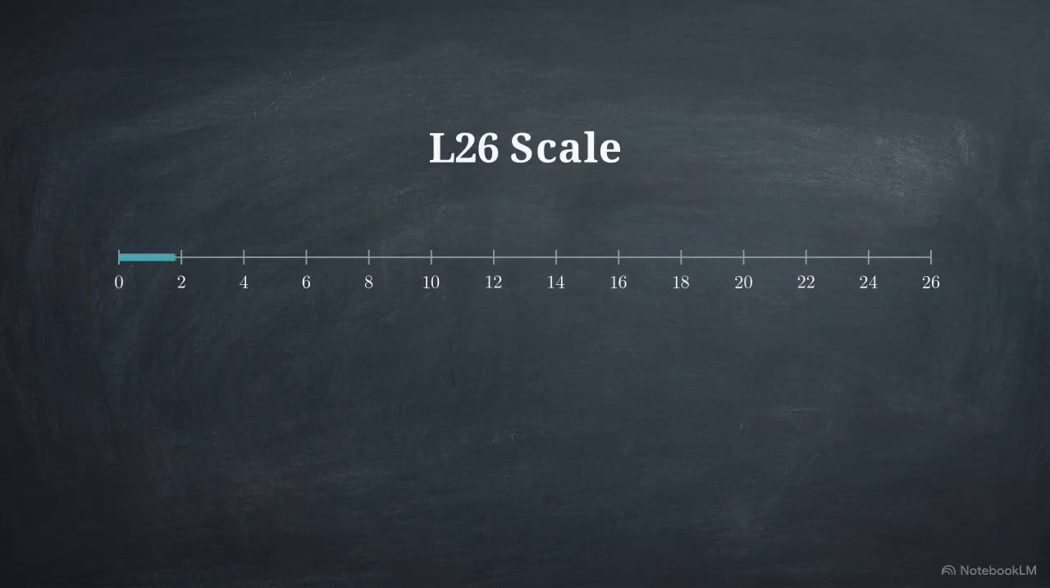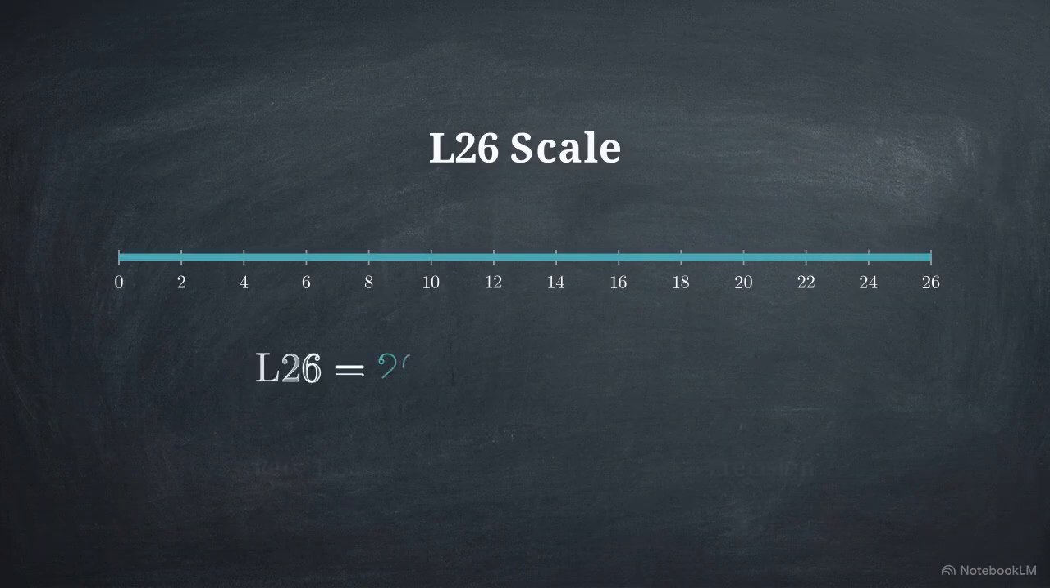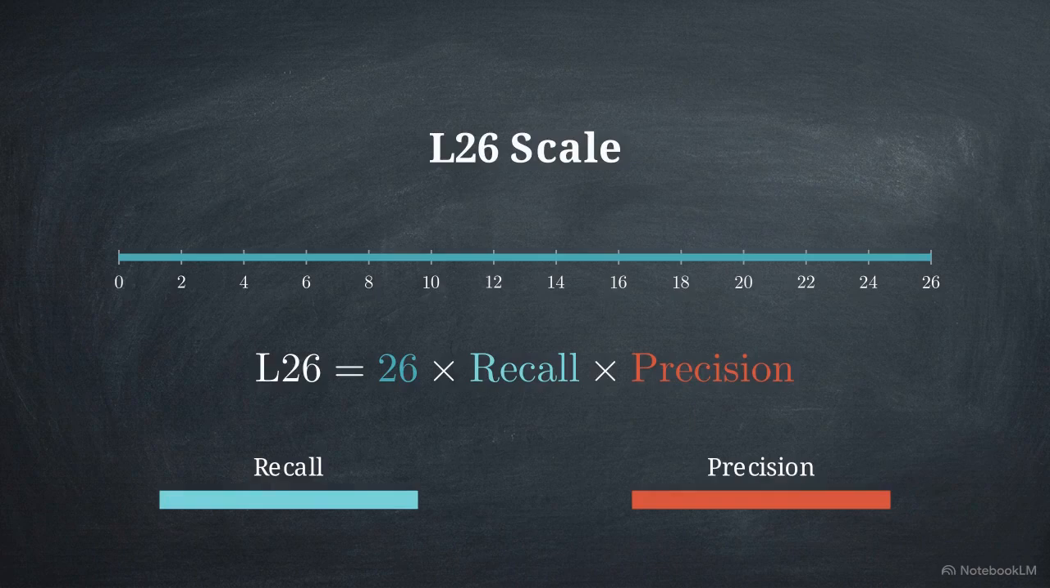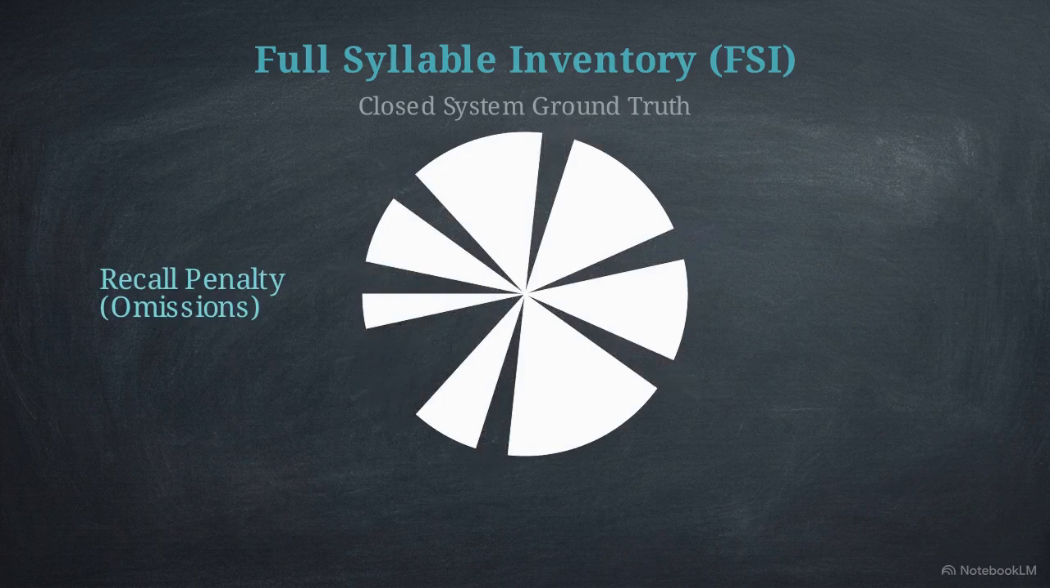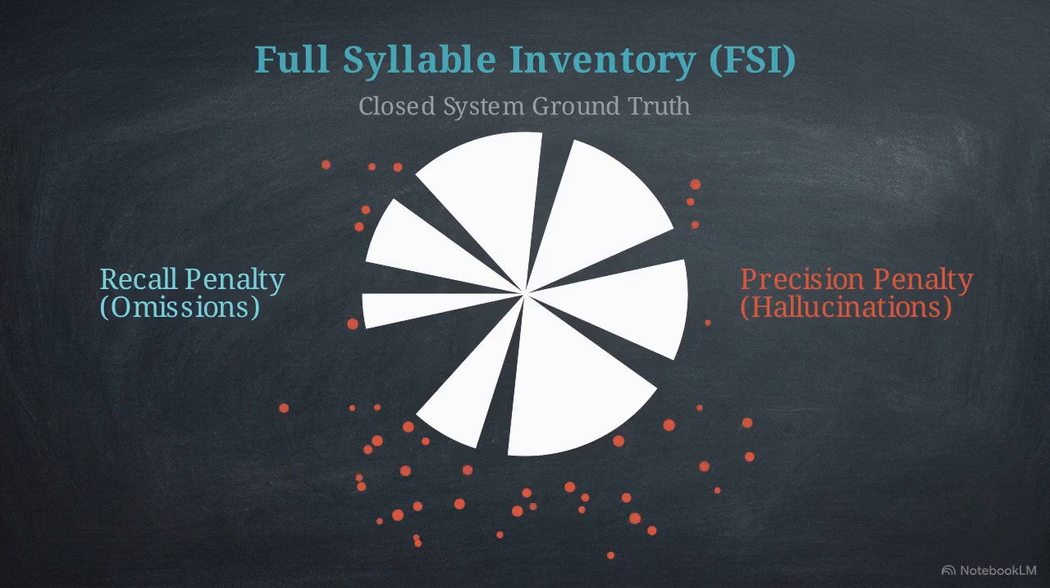The scoring is deterministic. The final score is based on a 26-point scale, multiplied by the model's recall and its precision. For a Bantu language, the target is a full syllable inventory, the complete closed set of legal syllables from which the language operates. The recall penalty triggers when the model omits valid, native foundational units. The precision penalty triggers when the model hallucinates or invents syllables that do not actually exist in the language to pad its answer.